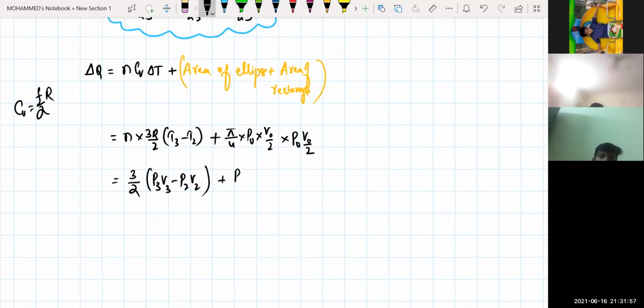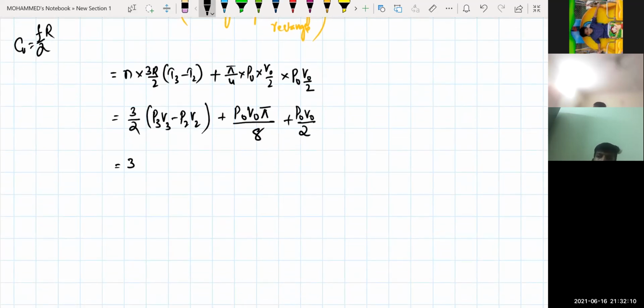This will become for me how much? Here P naught V naught into pi divided by this will become 4 into 2, that will be equal to 8, plus this one is P naught V naught divided by 2. I'm doing this calculation, see how much I'm getting.